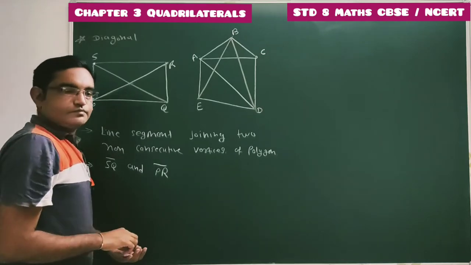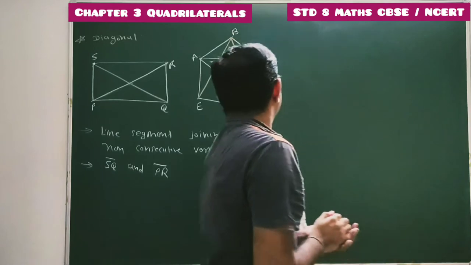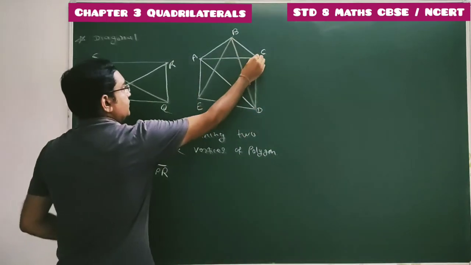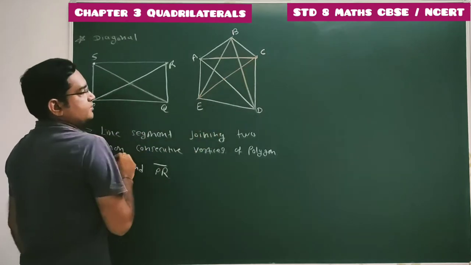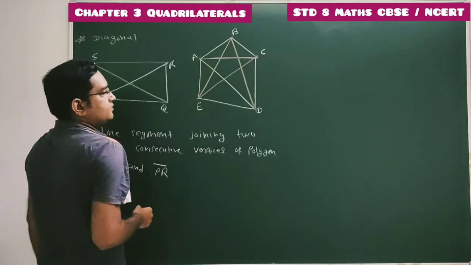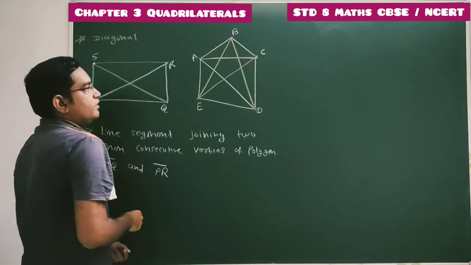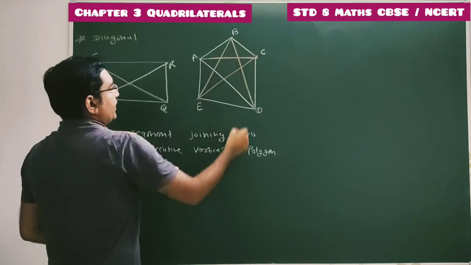Same way, we can join this C with A. CA and CE are the diagonals. DB and DA are the diagonals. Done. So here we can see total 1, 2, 3, 4 and 5.